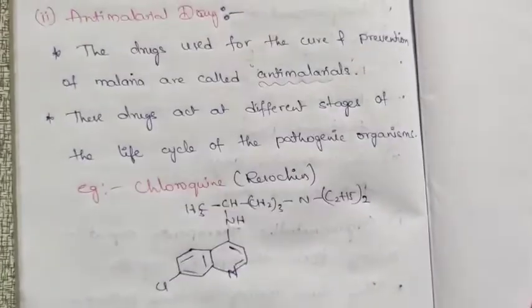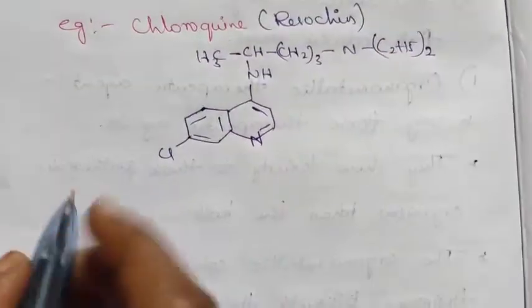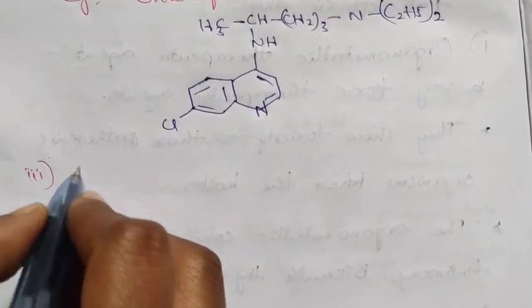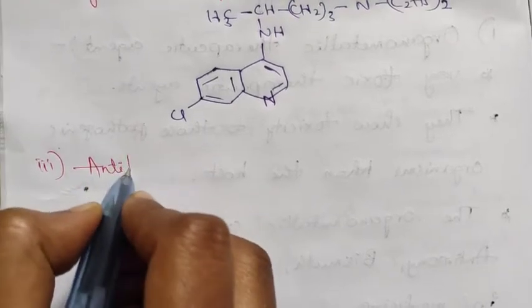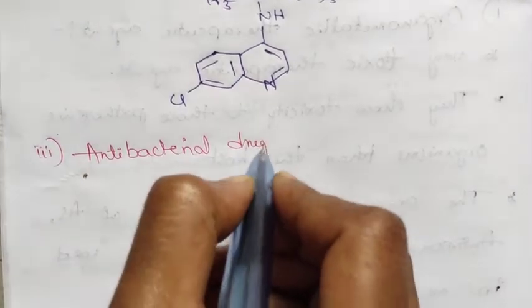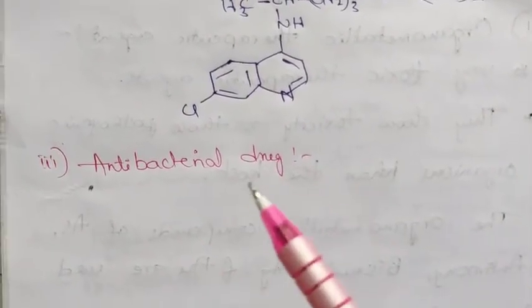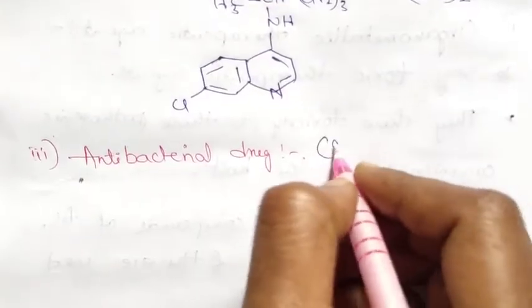Second, this is a second therapeutic agent. And the third one is the antibacterial drug. In this one, sulfa drugs are mainly used as antibacterial drugs.